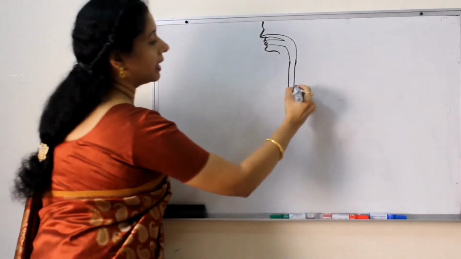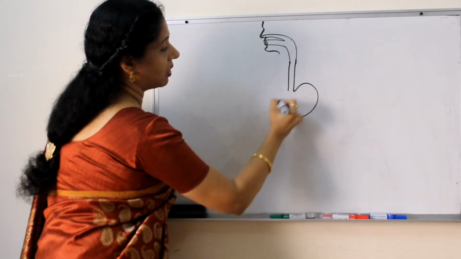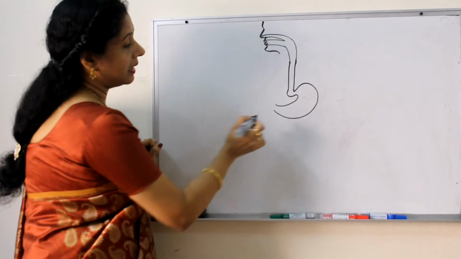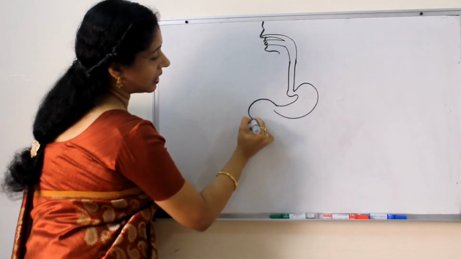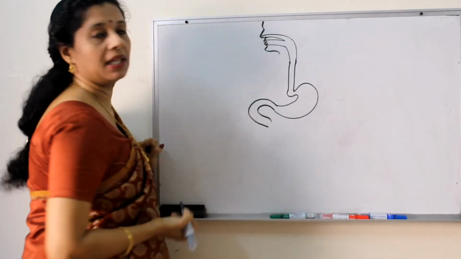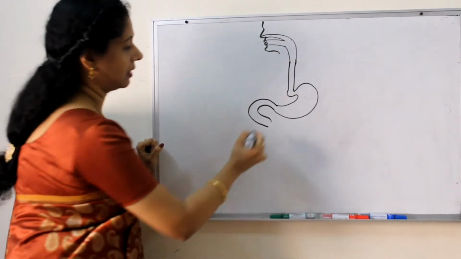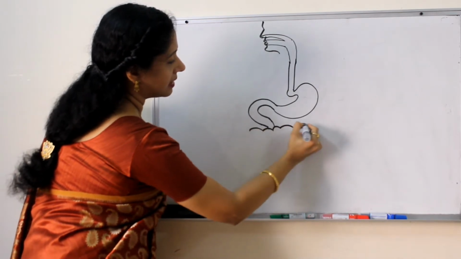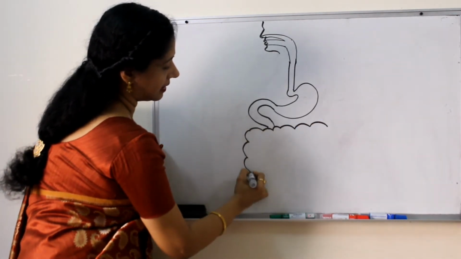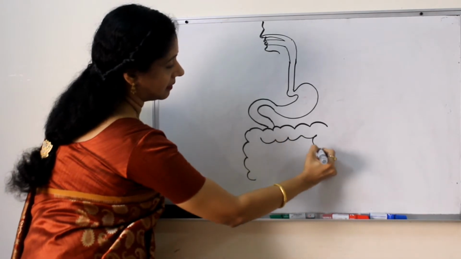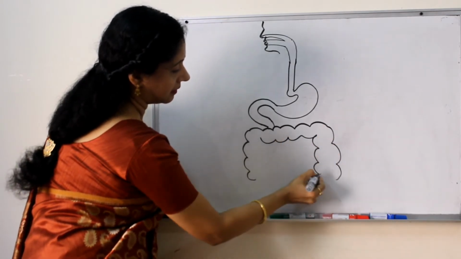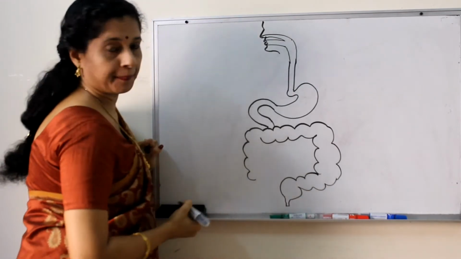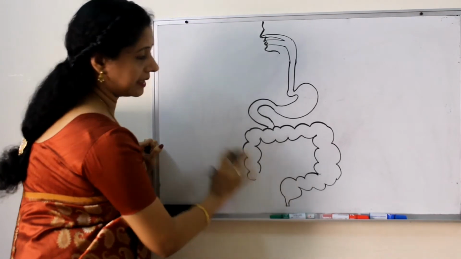Now it will open into a J-shaped organ. You have to draw like this, go a little up and come down. Then from here, there is actually a U-shaped structure. The beginning part of the small intestine is U-shaped. So once you reach here, then you can draw like this. The large intestine can be drawn like this. Okay, here this way, let it be there.